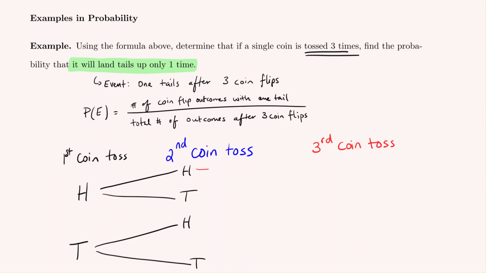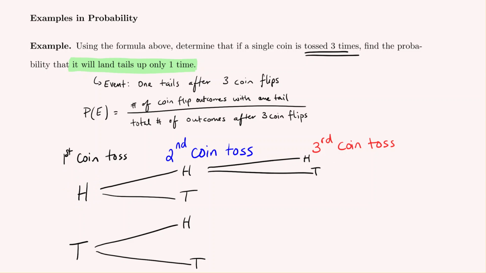We know we could get, and to help us see this, what I'm imagining now is that we got heads for the first coin toss, heads for the second. And if that occurred, we'd still have to flip the coin one more time, which would be our third coin toss. And every time you toss the coin, you could get heads or you could get tails. So there's two options. We could get heads, heads, heads, or heads, heads, tails.